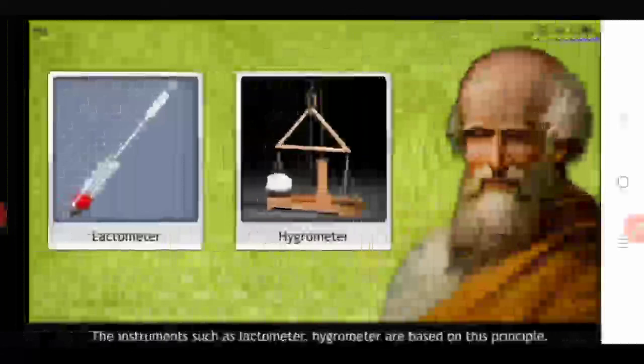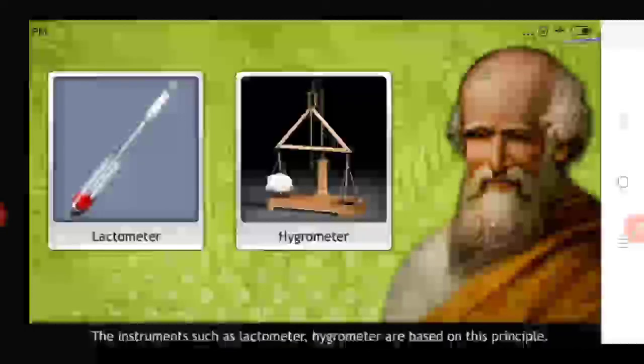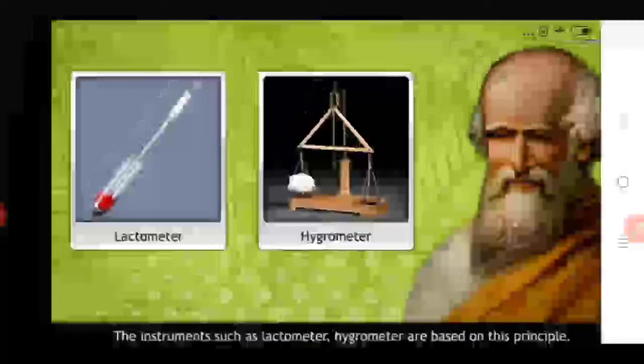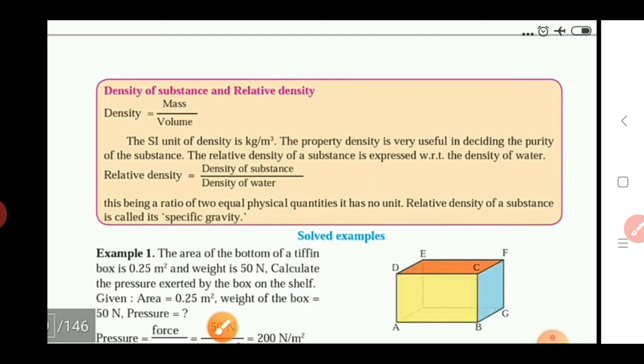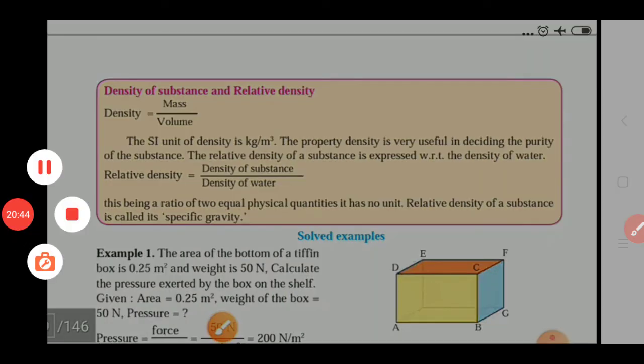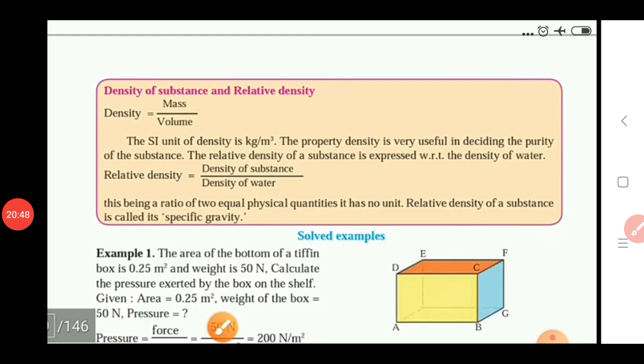Another use is in instruments such as the lactometer and hygrometer, which are also based on this principle, the Archimedes principle. These instruments are constructed using this principle. Now we see the density of a substance and relative density.